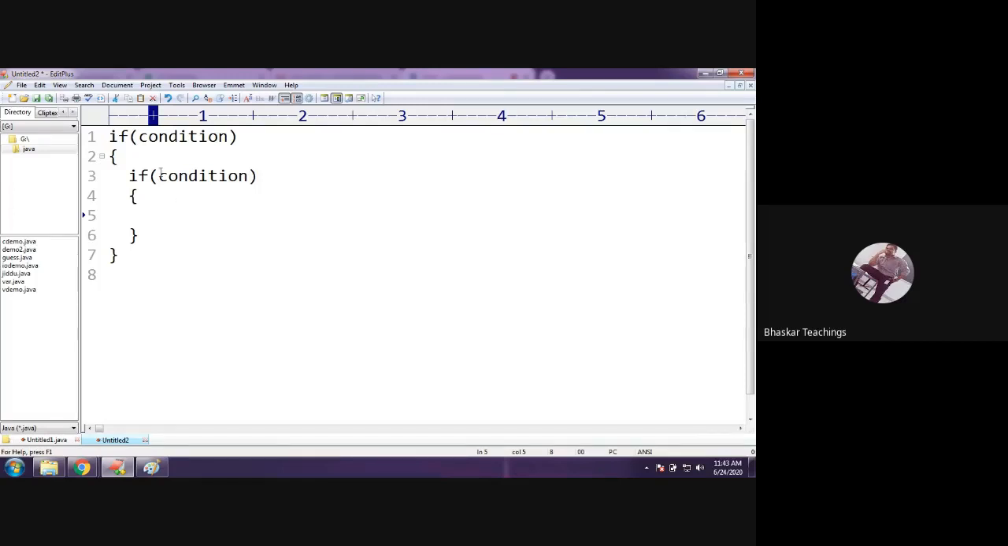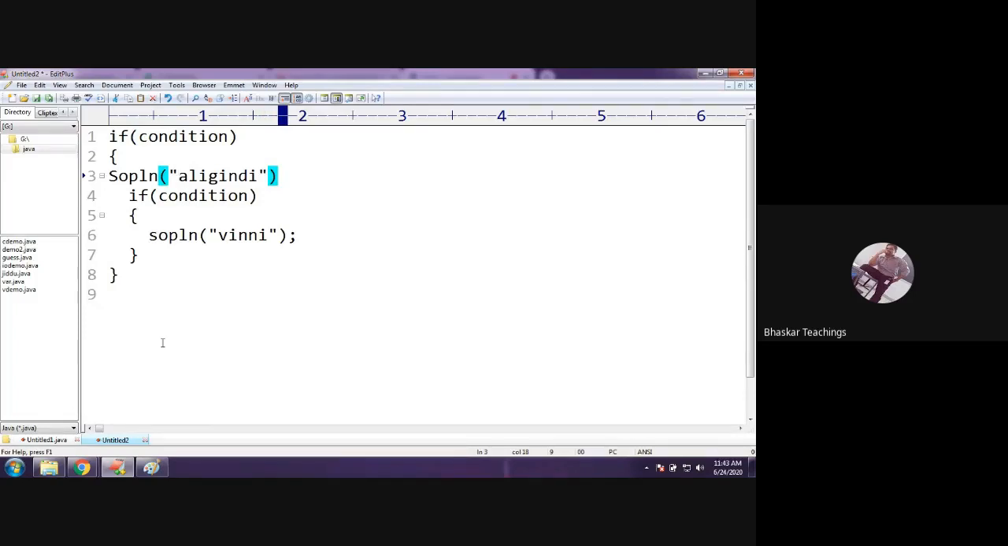Now let me show you. Suppose I write System.out.println, SOPLN in shortcut, of some message, let us say 'Aligindi' (got angry). I'm writing the statement there.